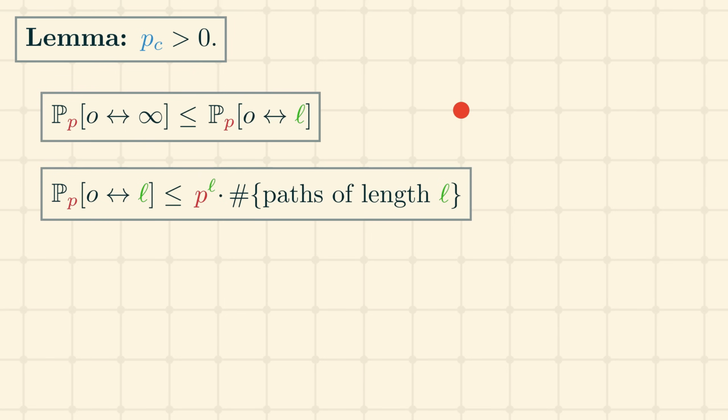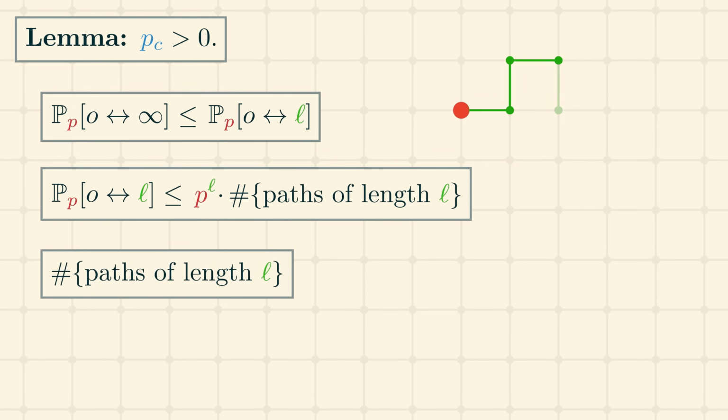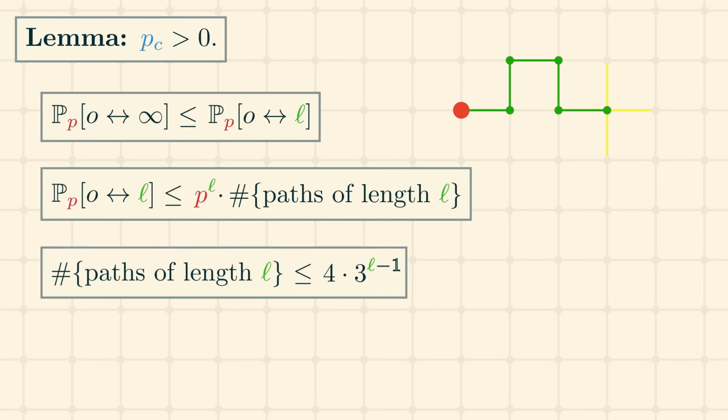For the first step of any of these paths, we have 4 options. But because the path must not backtrack, we have at most 3 options for every subsequent step. Therefore, the number of paths of length L in the grid is at most 4 times 3 to the L minus 1. This is just an upper bound, by the way. The bound also counts paths which double over themselves at some point, whereas the paths we want to consider never do that. But this upper bound won't be good enough for us today.